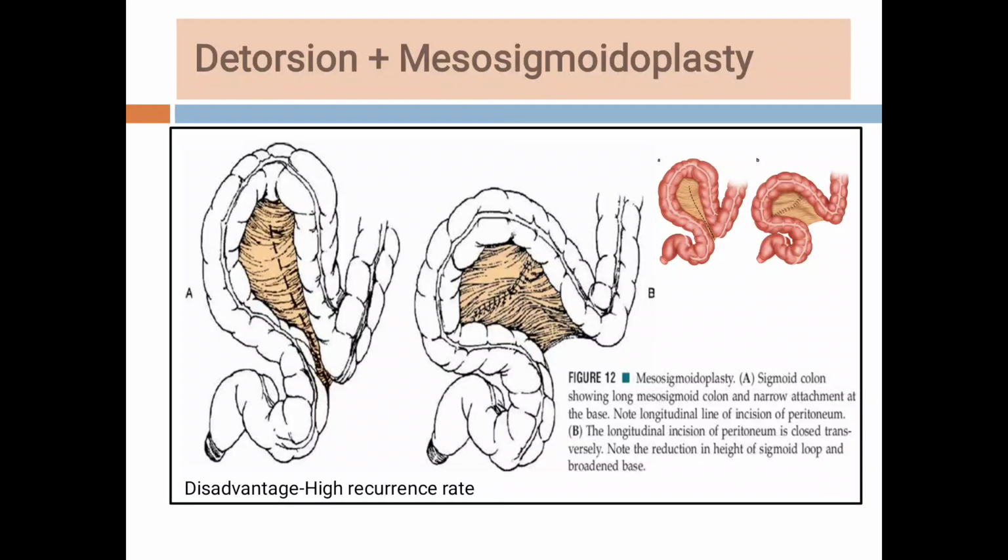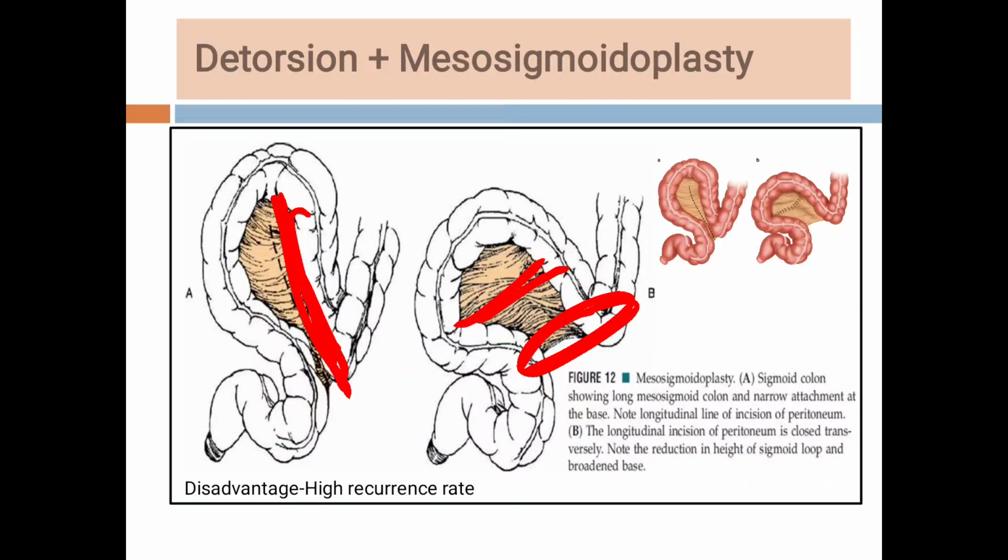Then second is the detorsion and the mesosigmoidoplasty. Now students, see what is done. We have seen the most important factor which leads to sigmoid volvulus is that the length of the sigmoid mesocolon is more and the base is narrow. Here the incision is taken along the length of the sigmoid mesocolon and it is sutured transversely. So the incision is taken longitudinally and sutured transversely. By doing so, there is a broadening of the base of the attachment of the mesentery.